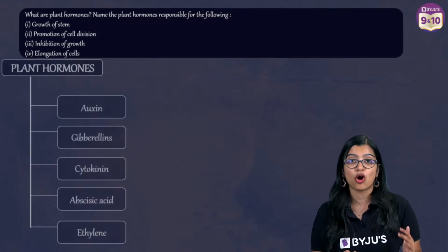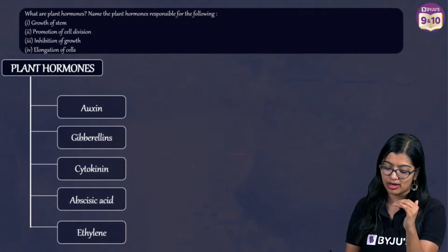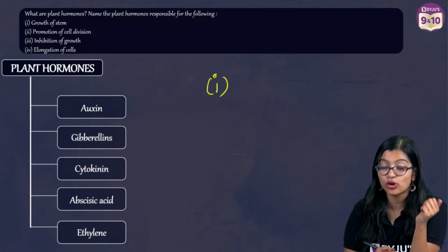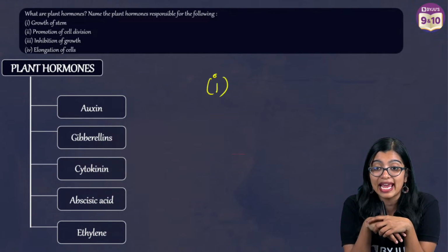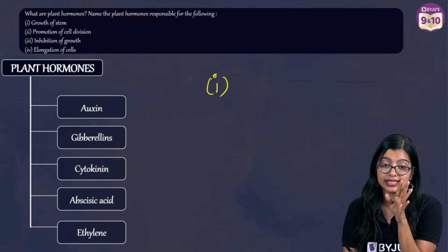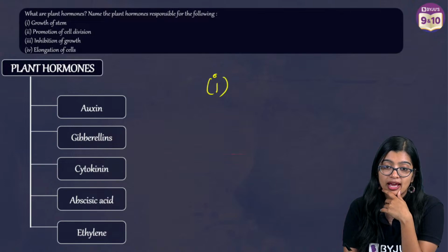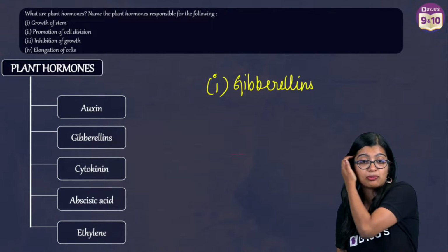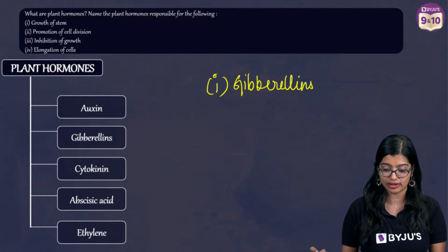Now this is on plant hormones, right? And we know there's auxin, gibberellin, cytokinin, abscisic acid and ethylene. Which is responsible for growth of stem? What is A? Growth of stem or elongation of stem. Is it auxin or gibberellin? Exactly, very good. It is gibberellins. Now gibberellin spelling is important. Number of B's, number of L's are important.